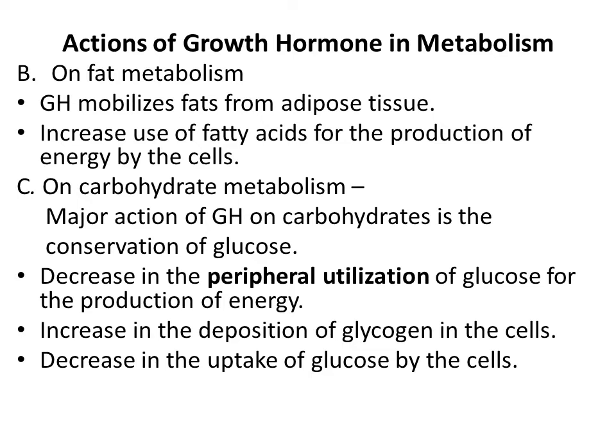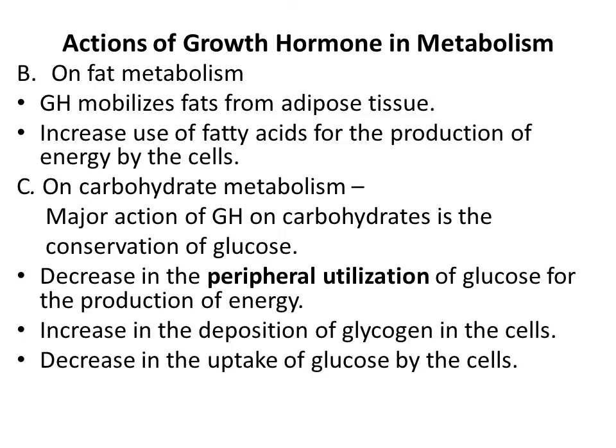Fourth, diabetogenic effect of growth hormone. Hypersecretion of growth hormone increases blood glucose level enormously. It causes continuous stimulation of the beta cells in the islets of Langerhans in pancreas and increase in secretion of insulin.